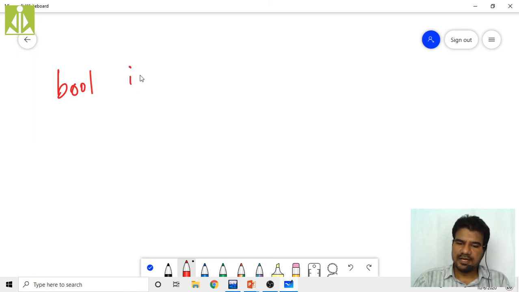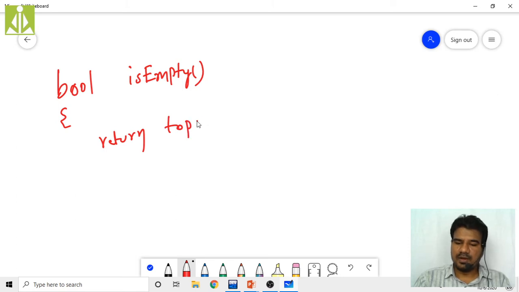So isEmpty is my function, and how am I checking this? Return top equals to -1. This is an expression.